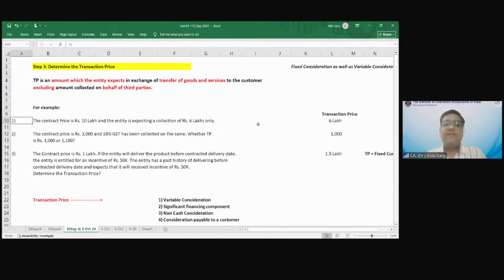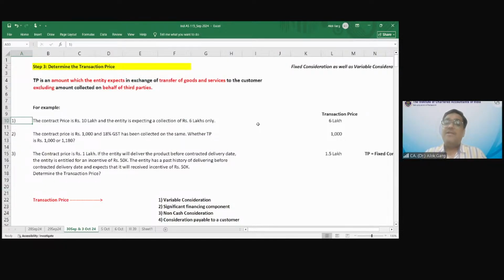The contract price is rupees 10 lakh and the entity is expecting a collection of 6 lakh rupees only. So tell me, what is the transaction price? 6 lakhs only. Why not 10 lakh, when the contract price is 10 lakh? Because the remaining 4 lakhs is uncertain.